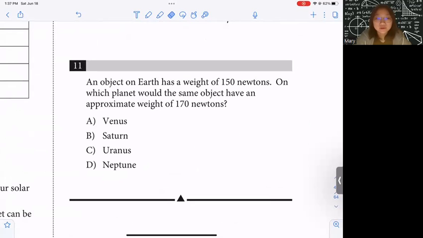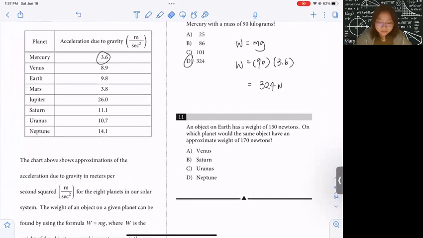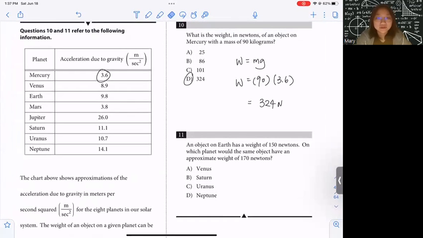Just in case you forgot from the previous video, this question gives you a table of the acceleration due to gravity on different planets, and it tells you that weight equals mg, which is mass times gravity.